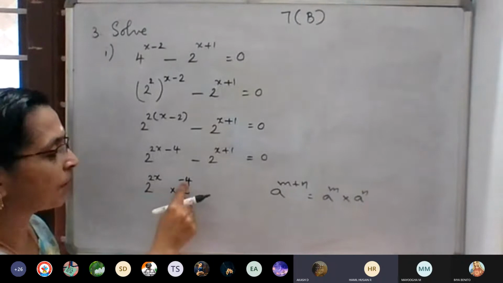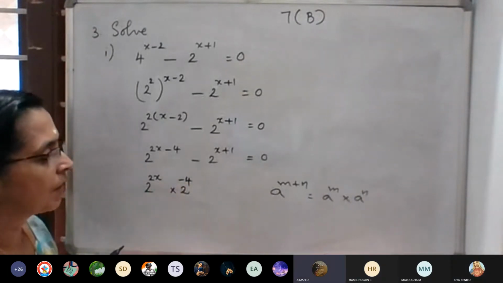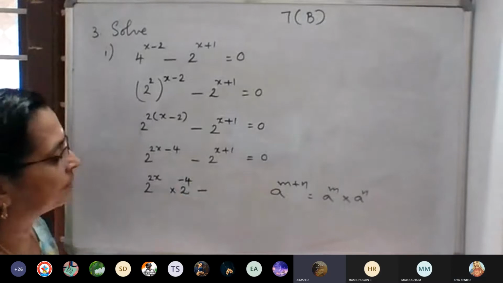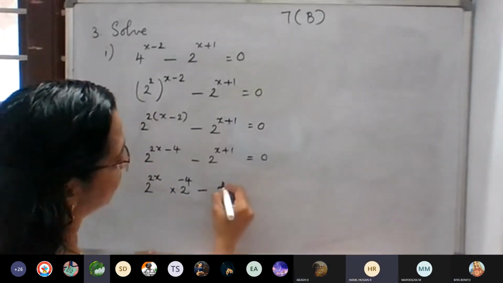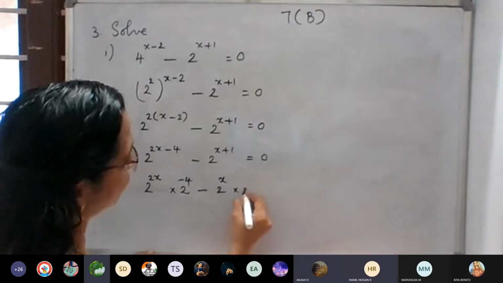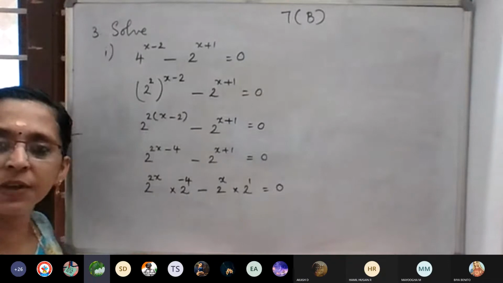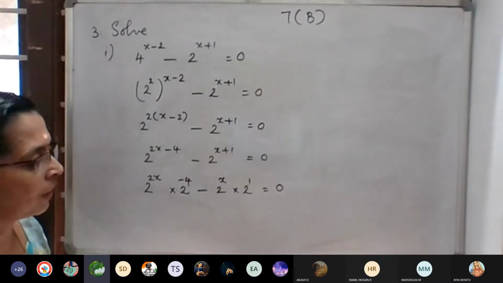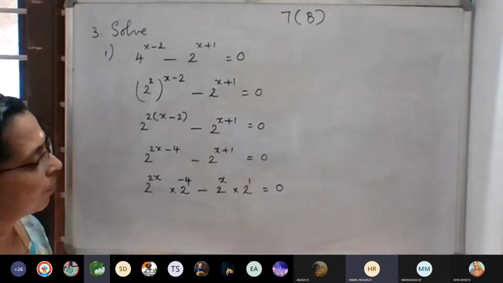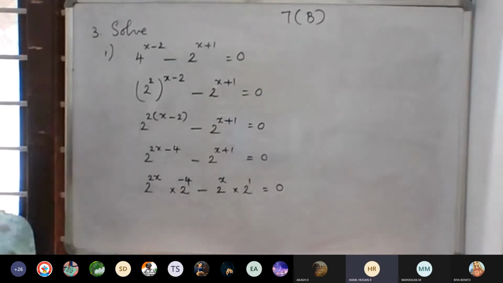Then only if we add these numbers, we will get 2 raised to 2x minus 4, no? Minus 2 raised to x plus 1, equal to 0. But we are doing it this way. If we do it, it will be easy for us to take common, no? Or else we will get confused. So then take 2 raised to common.